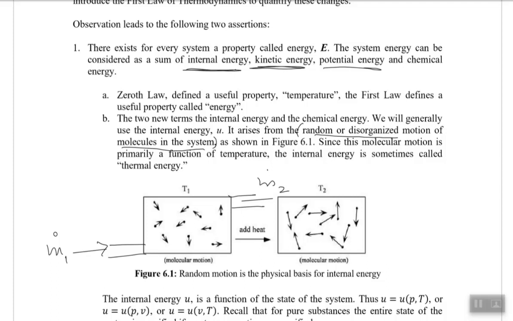Then we can define that the internal energy would be the change in the energy of the system. And if the molecules are changing position, or changing from low potential to higher potential, then we can define that there would be some potential energy as well.